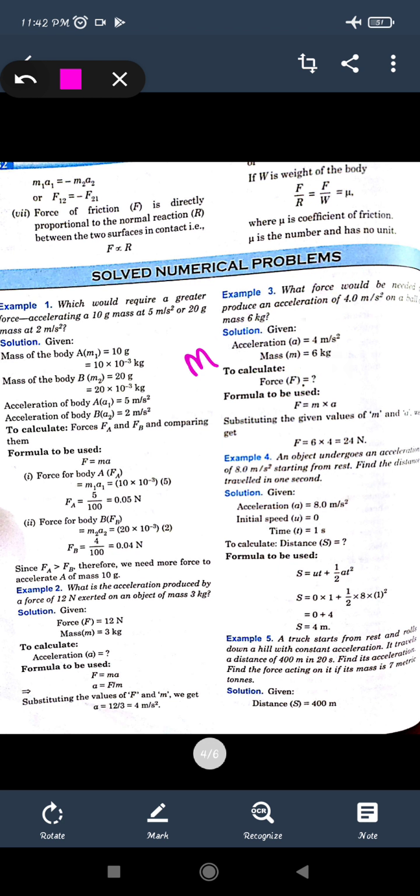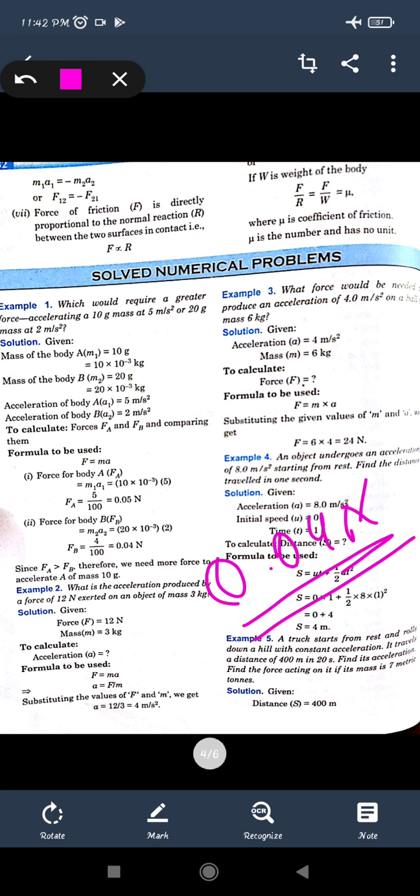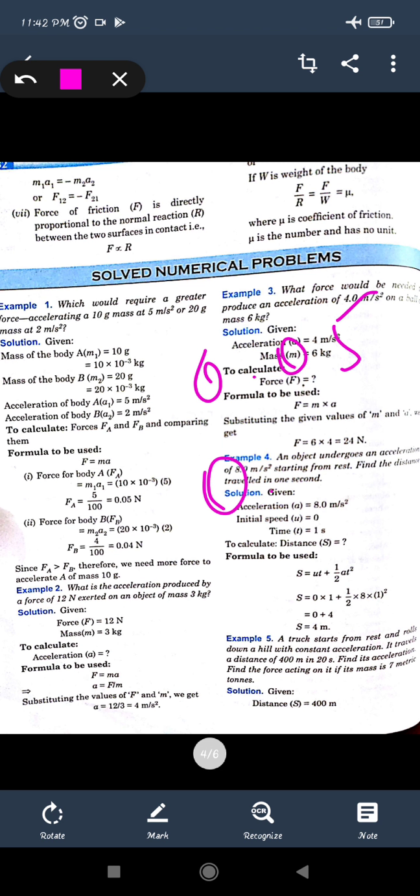Okay, so it will be 0.04 Newton. This value will be the force for the second condition. It's asking which force is greater, that for the first condition or the second condition. The first condition was 0.05 and the second condition 0.04. So which is more? The first one. So the force for accelerating the first object will be more than the force for accelerating the second object.